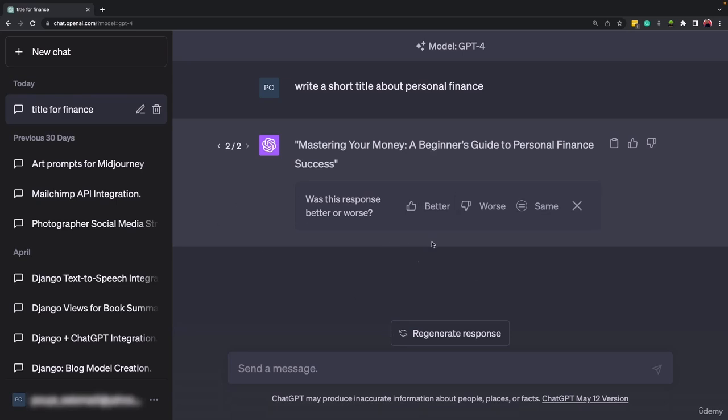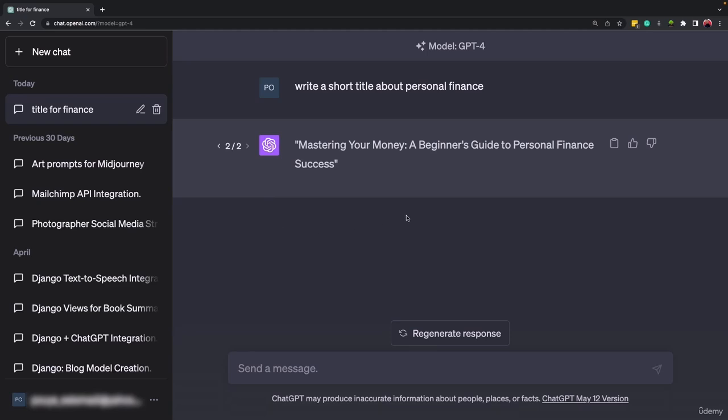And when you regenerate the answer, it will ask you another question: is this answer better, worse, or the same? This is simply for ChatGPT itself to analyze and understand which answers are better for the users, okay? And you can go back and forth between each of the answers that ChatGPT provided by clicking on the numbers here on the left side of the answer.